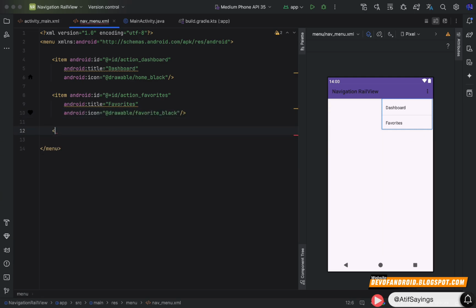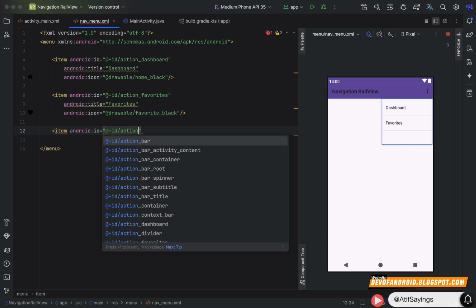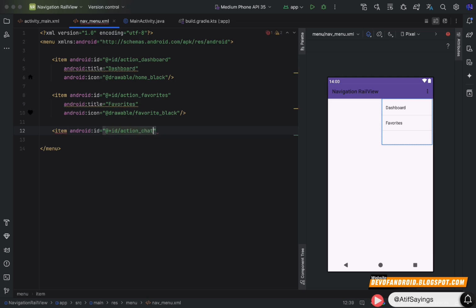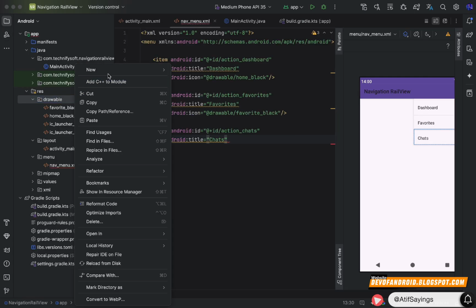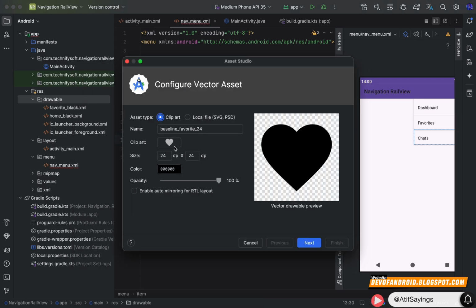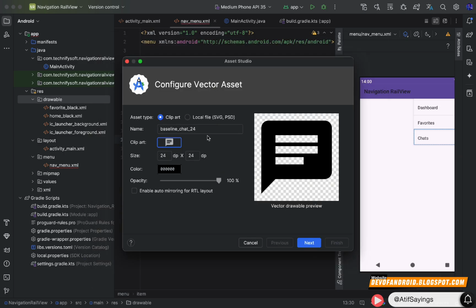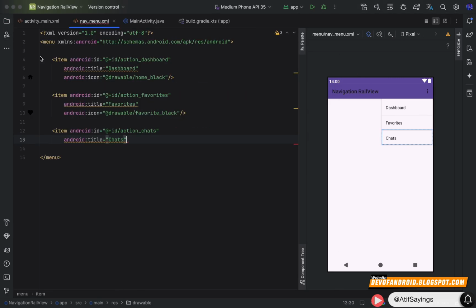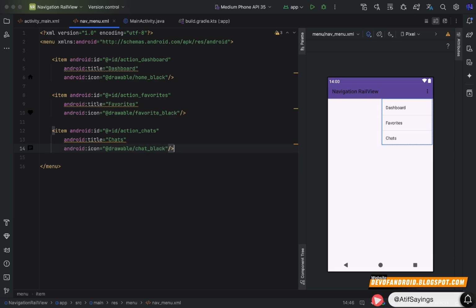Similarly, we will create another menu item, item ID. ID will be action_chats. After setting the ID, we need to set the title to the item, and title will be chats. Let's create an icon. Right click on drawable folder, click new, click vector asset, click the clip art icon, search for the icon with name chat, click OK, rename the icon with name chat_black, click next and finish. Now we will show that icon in our menu item using the property icon.